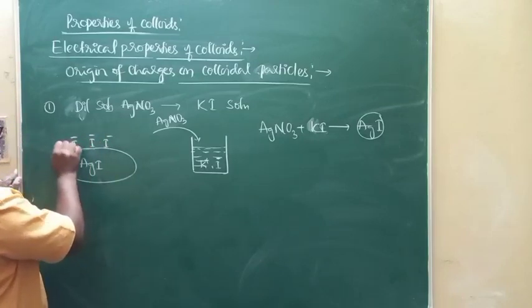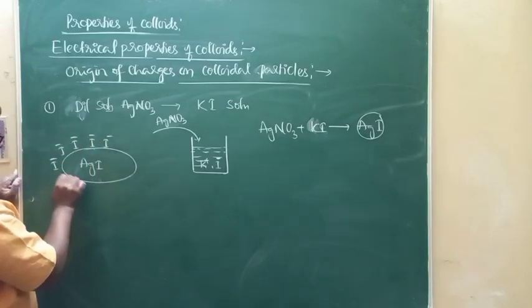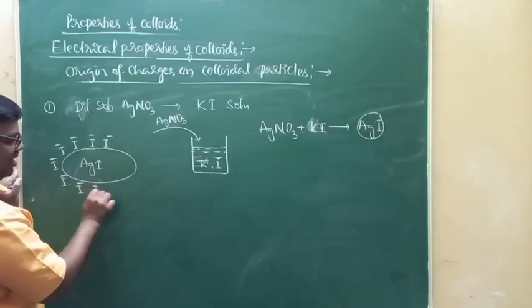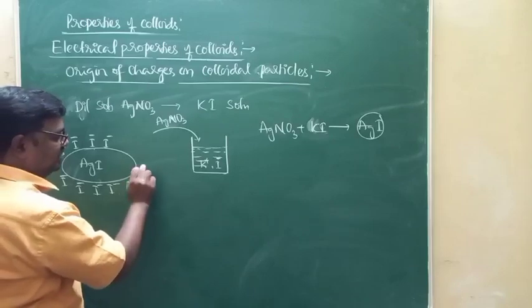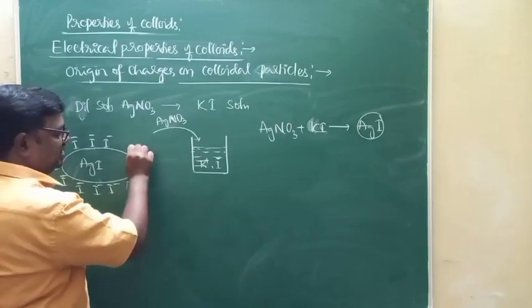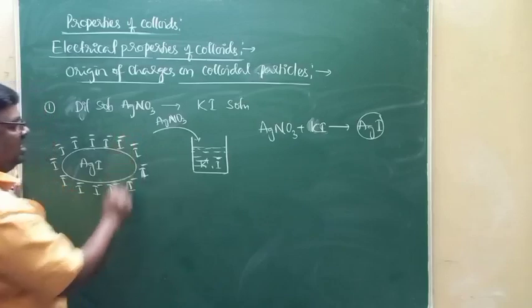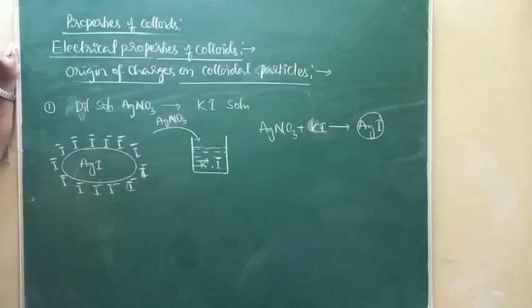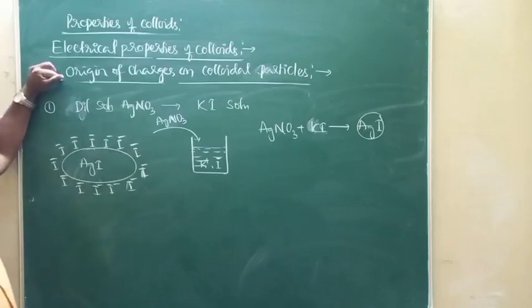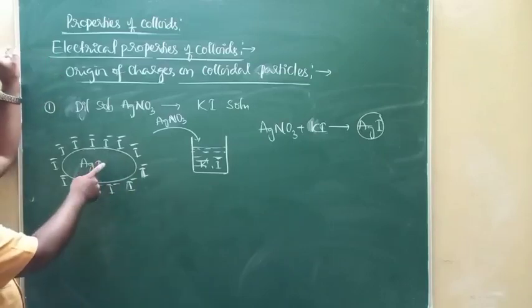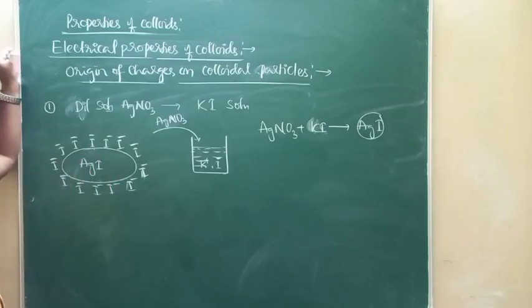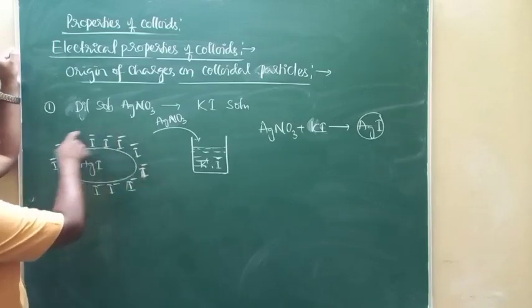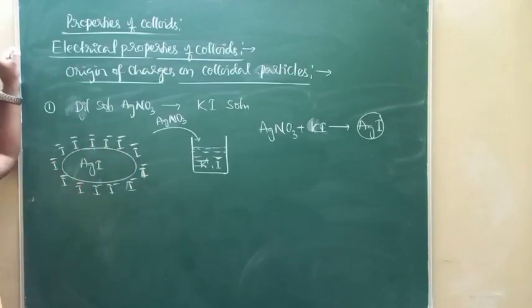This will be surrounded by I minus ions due to the adsorption of the common ion over the surface of the silver iodide precipitate, and that results in the formation of negatively charged silver iodide salt. This is the preferential adsorption of ions common to the ions present in the colloidal particles. That is the origin of charges over the surface of colloidal particles.